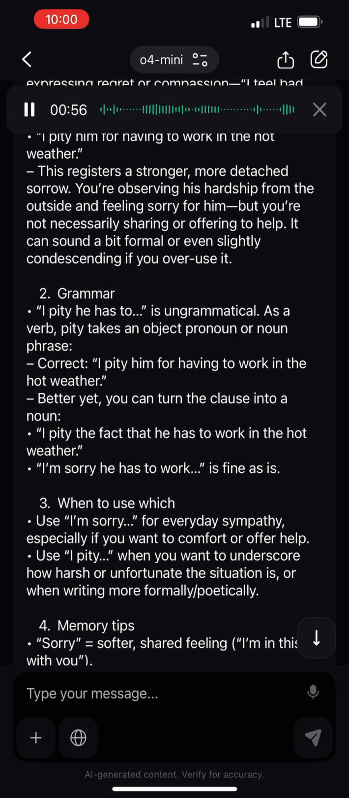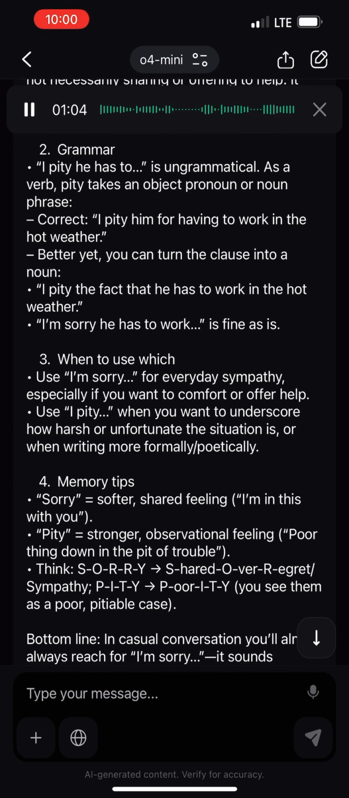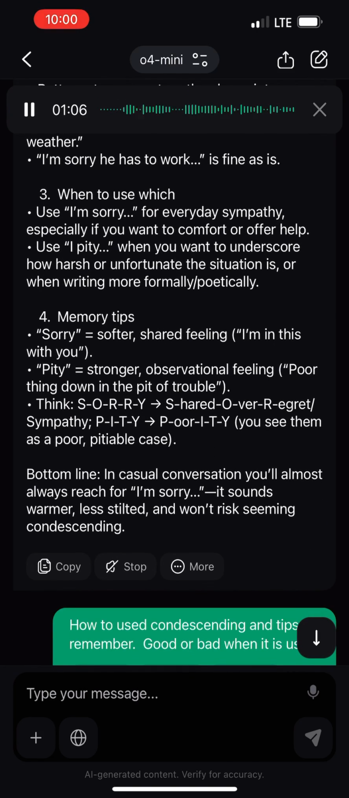3. When to use which. Use "I'm sorry" for everyday sympathy, especially if you want to comfort or offer help. Use "I pity" when you want to underscore how harsh or unfortunate the situation is, or when writing more formally or poetically.